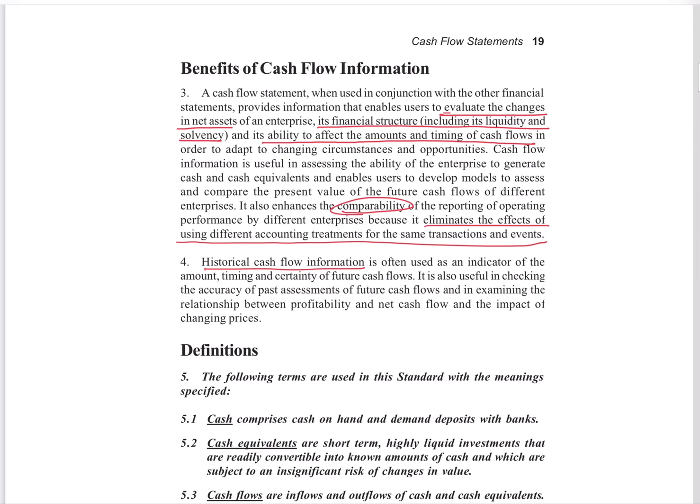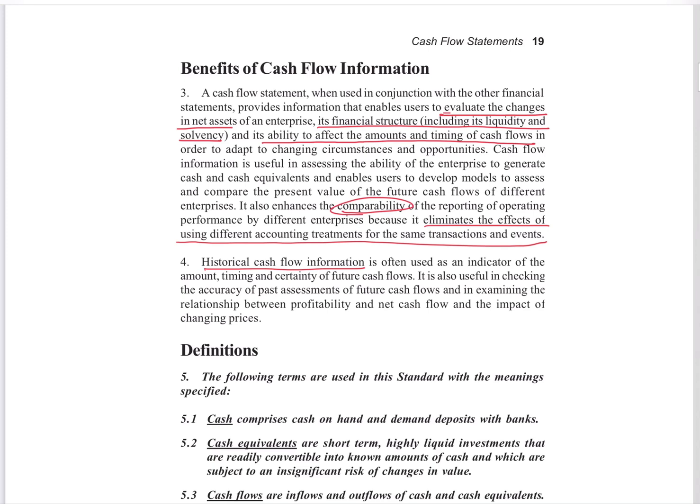It gives us the cash movements of the company: which activity is generating cash, how it is being utilized, whether they have enough cash or are raising financial requirements from outside, and from which activities they are generating more cash. All this we can capture through this cash flow statement.